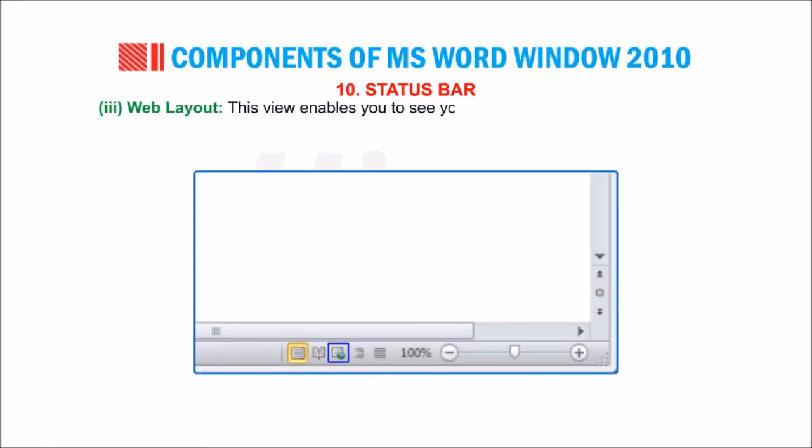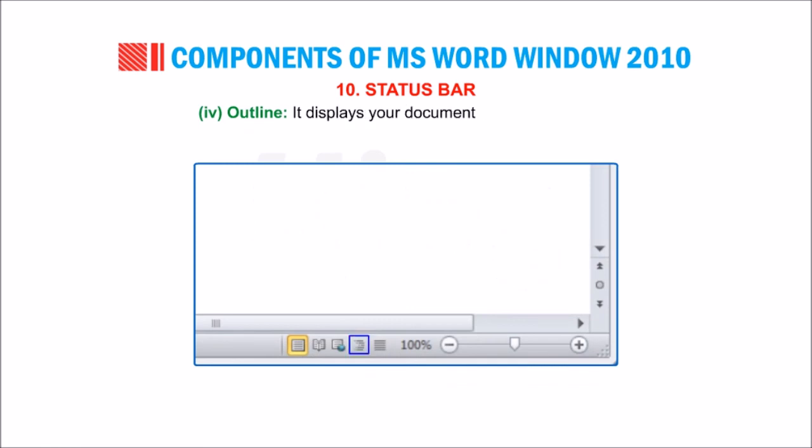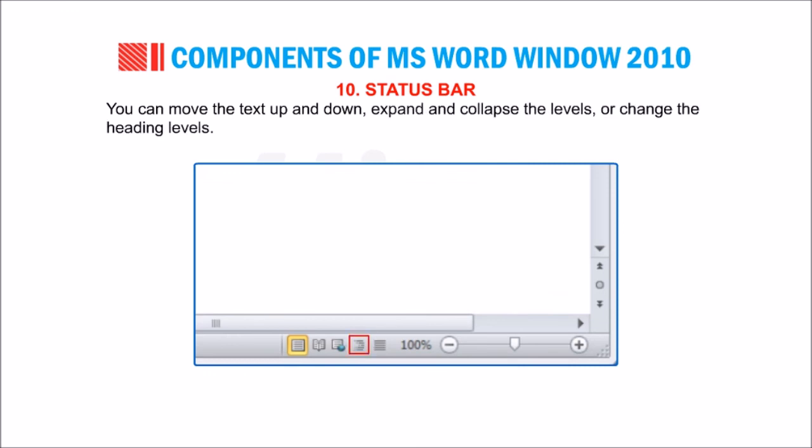Number 3. Web Layout. This view enables you to see a document as it would appear in a browser such as Internet Explorer. Number 4. Outline. It displays your document in an outline view. You can move the text up and down, expand and collapse the levels, or change the heading levels.